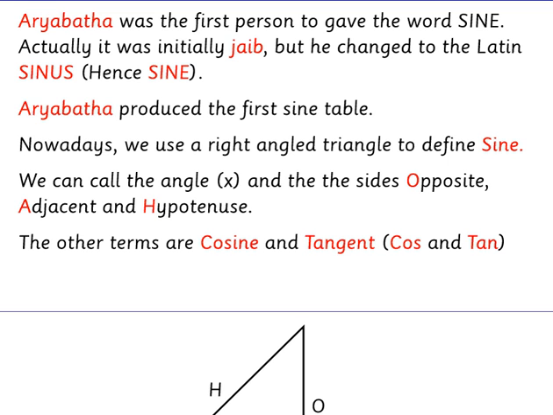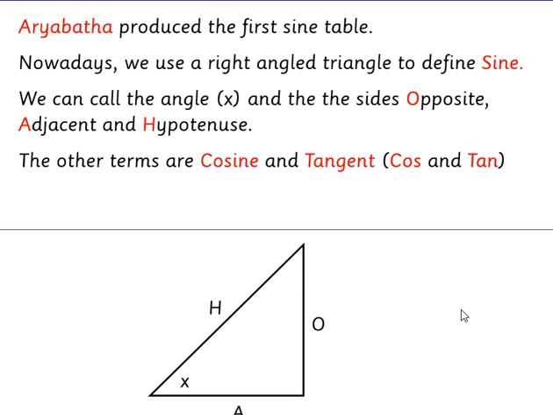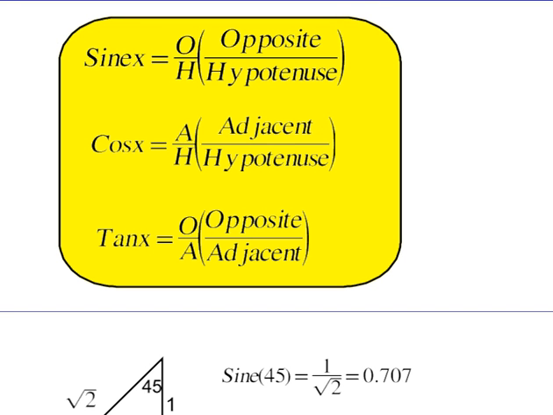Nowadays, we use a right-angled triangle to define sine. We call the angle x and the three sides opposite, O, adjacent, A, and hypotenuse, H. The other terms are cosine and tangent. We say that the sine of x is opposite over hypotenuse. The cos of x is adjacent over hypotenuse. The tan of x is opposite over adjacent.